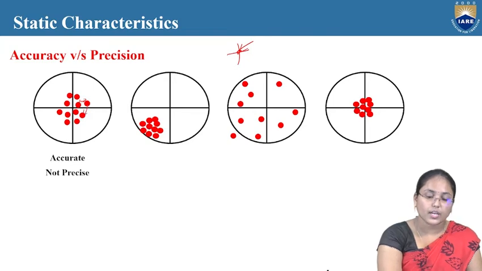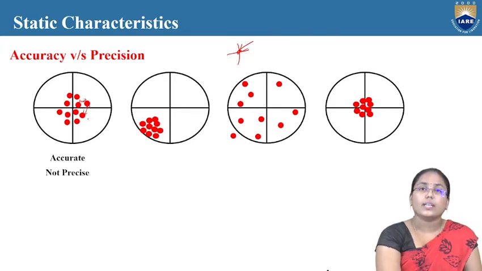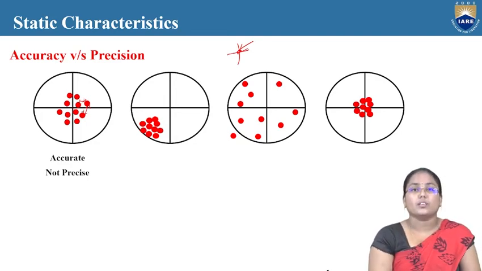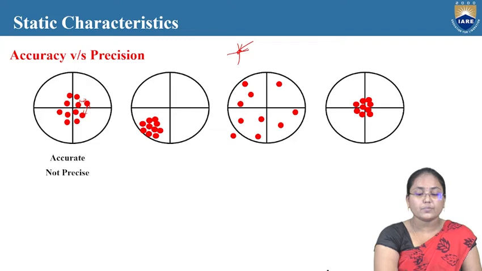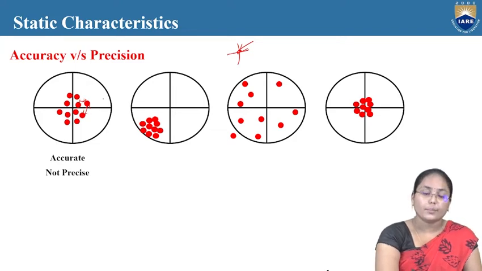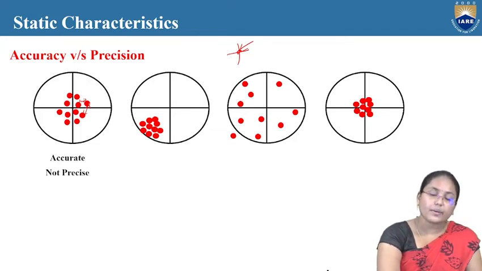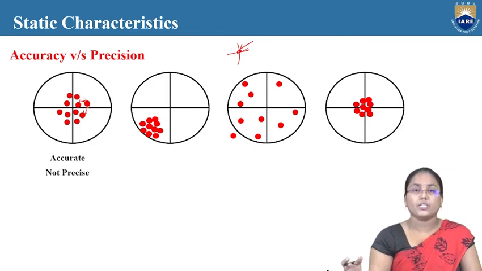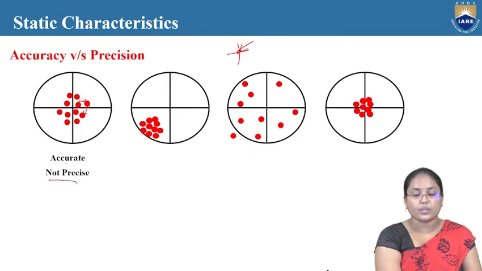See here, once you look at these 2 point values, they are not precise, because they are not coming nearby each other. These points are closer to the center, but not closer to each other. So if the values are very far apart from each other, then I can say it is not precise but accurate.